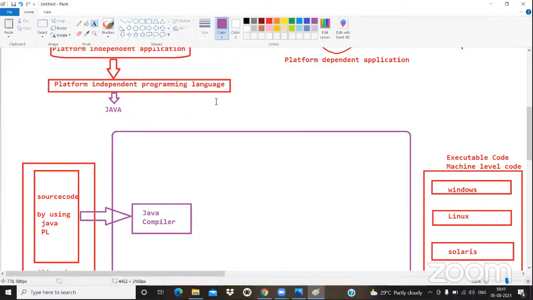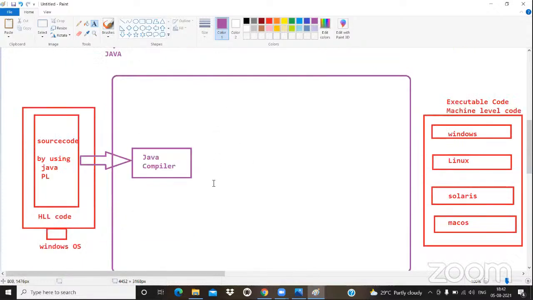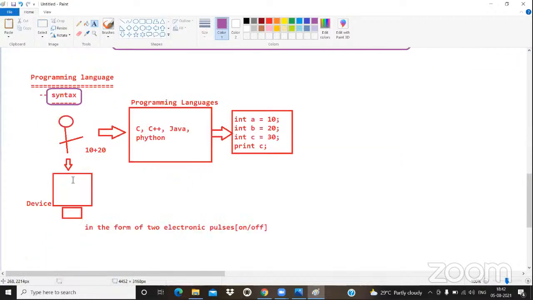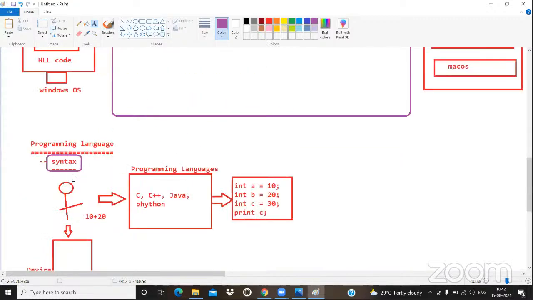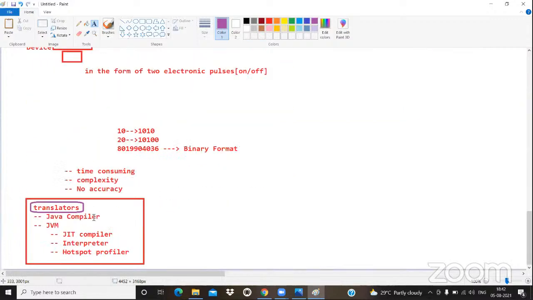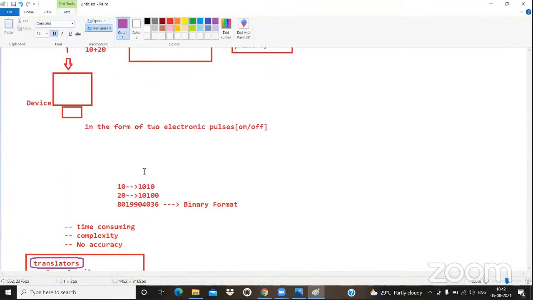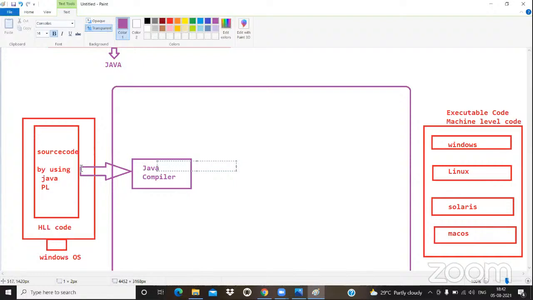To fulfill that concept, I'm highlighting this diagram. Every programming language has two types of things: one is the syntax, another one is the translator. What is the use of the syntax? To take the input from the end user. And after that, it converts it into machine understandable code by using what? Translator. One of the main important basic components is the Java compiler. Java compiler can understand only Java related code. Every programming language comes with its own compiler.